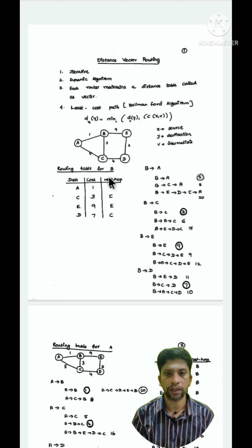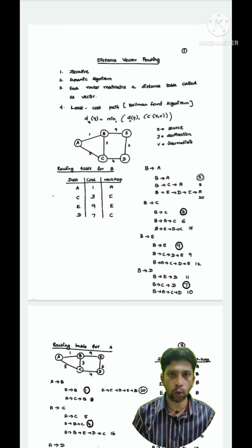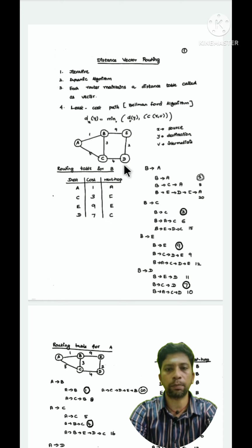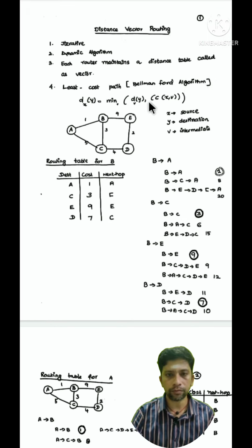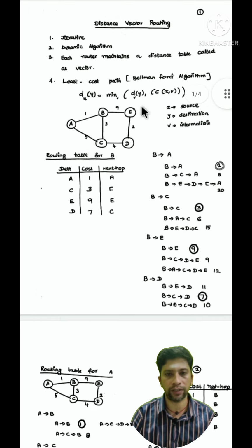This distance vector routing is a very famous one from the early 80s. It is an iterative method of routing. It comes under the dynamic algorithms, where each router shares its own information with the neighbor router. With that, calculating the cost value, they find the minimal cost or the minimum hop required to reach the destination. This is also known as the Bellman-Ford algorithm. These are the inventors who gave this algorithm.